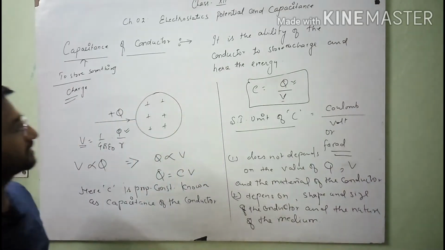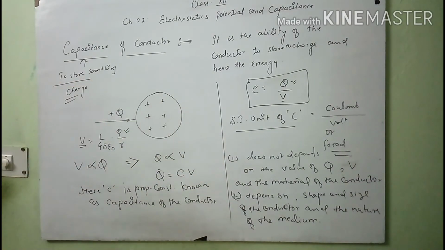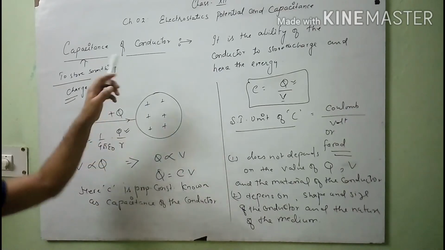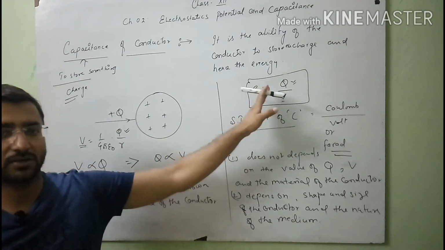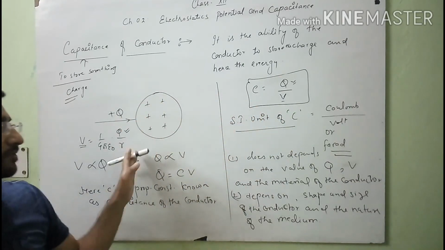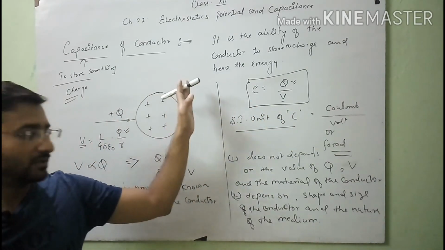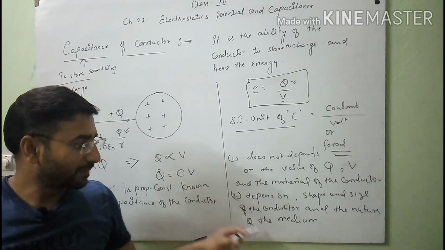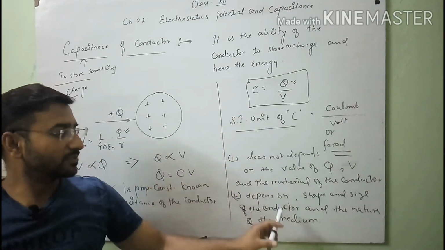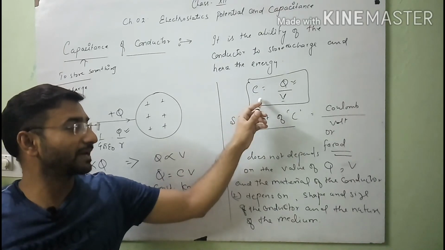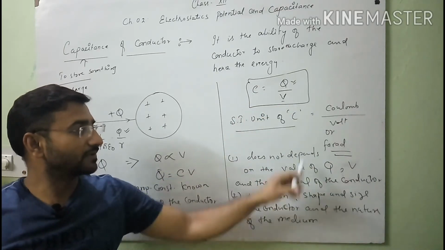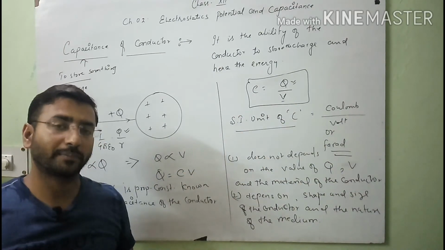So this one is the topic of capacitance of a conductor. What is the meaning of capacitance of a conductor, and how do we get the relation C equals Q upon V with the help of this definition? And after that, on which factors the value of C depends and on which factors the value of C does not depend.